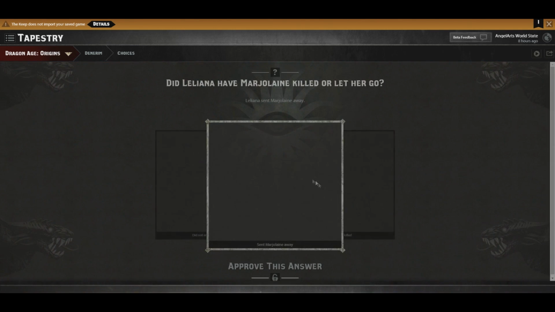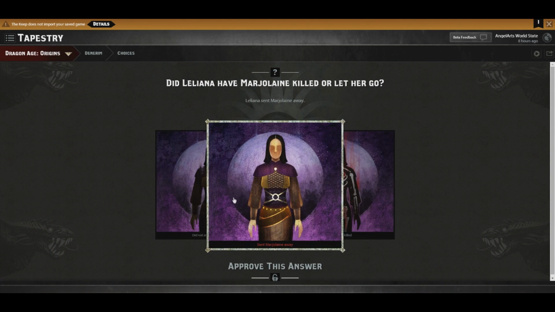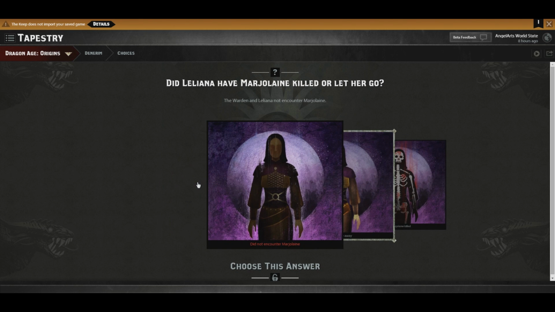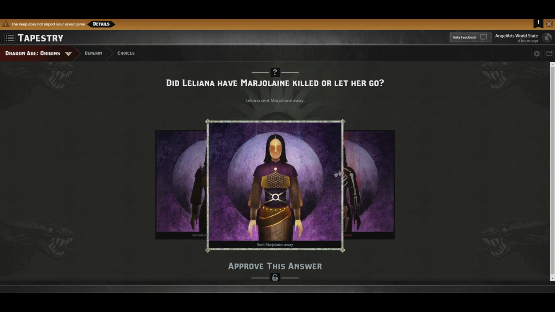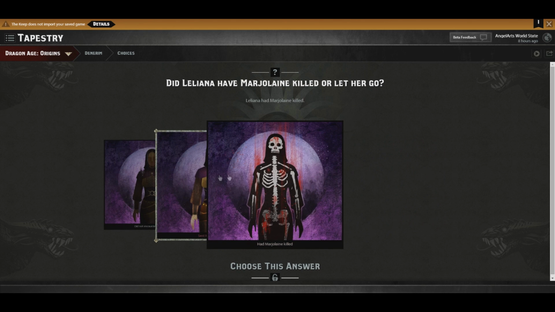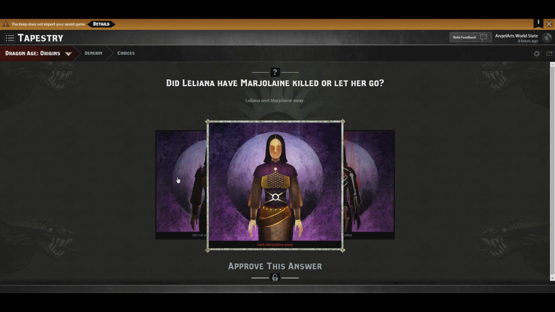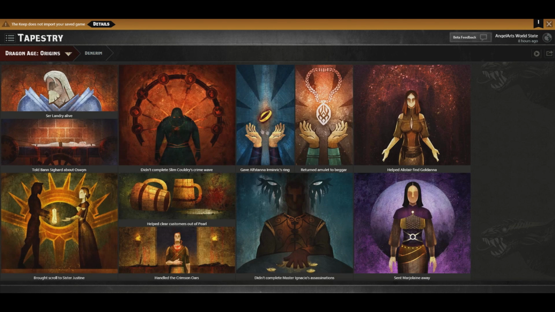Sent Marjolaine away. Now this one is a tough one, because this was essentially whether or not we hardened Leliana. Did not encounter Marjolaine, sent Marjolaine away, had Marjolaine killed. Yeah, I think we were trying to prove a point by not having Leliana take revenge on Marjolaine. So we sent Marjolaine away. Which essentially kind of determined whether or not Leliana was hardened or not.